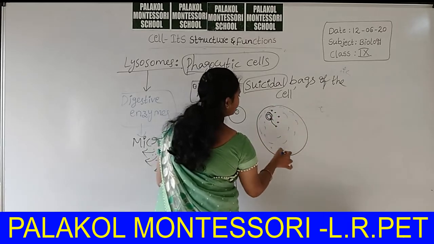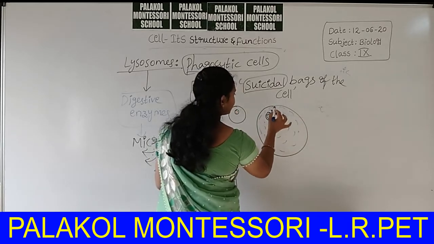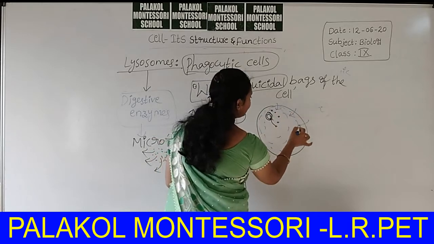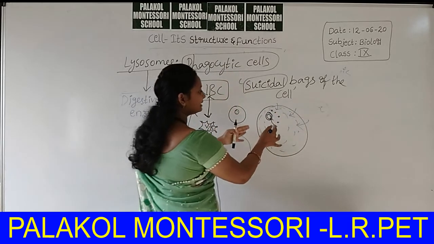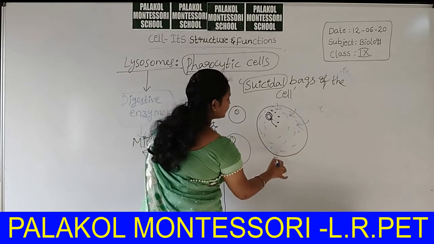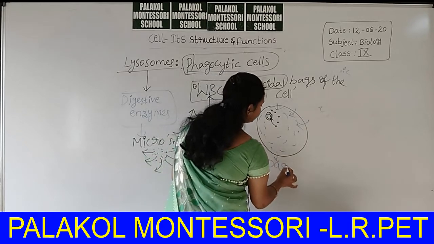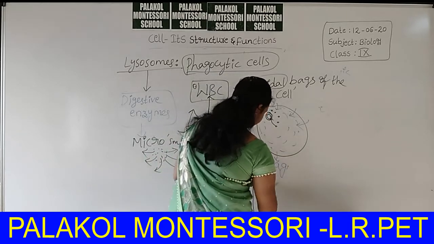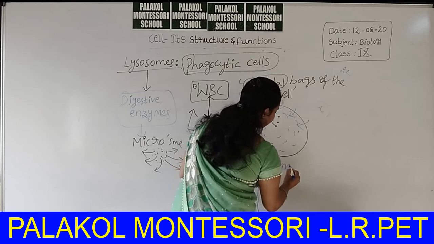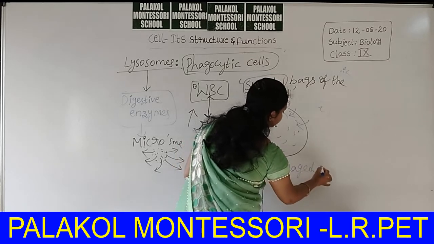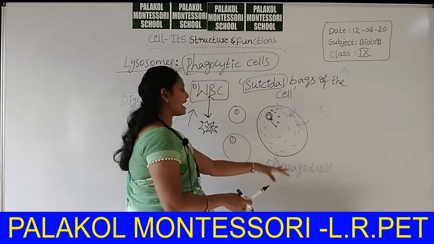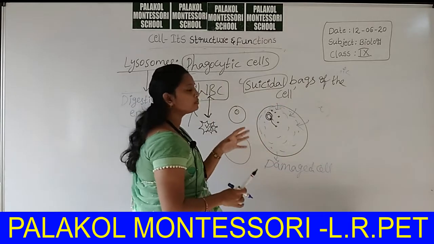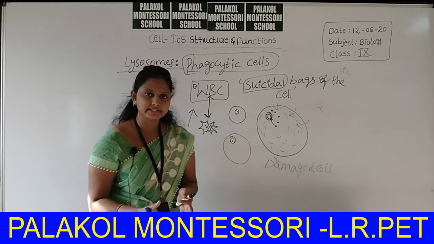From this cell environment, these enzymes can also act on the damaged cell. A cell affected by a microorganism is called a damaged cell, not a healthy cell. To remove these damaged cells, lysosomes are involved in the suicide mechanism.